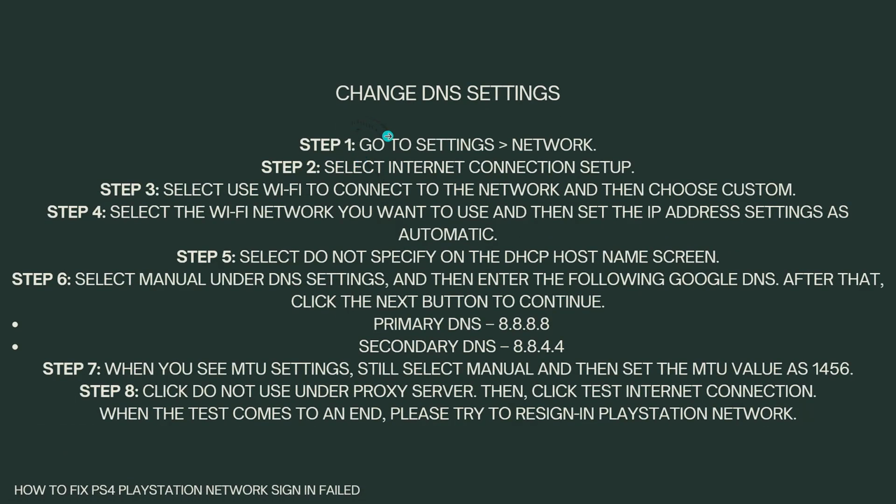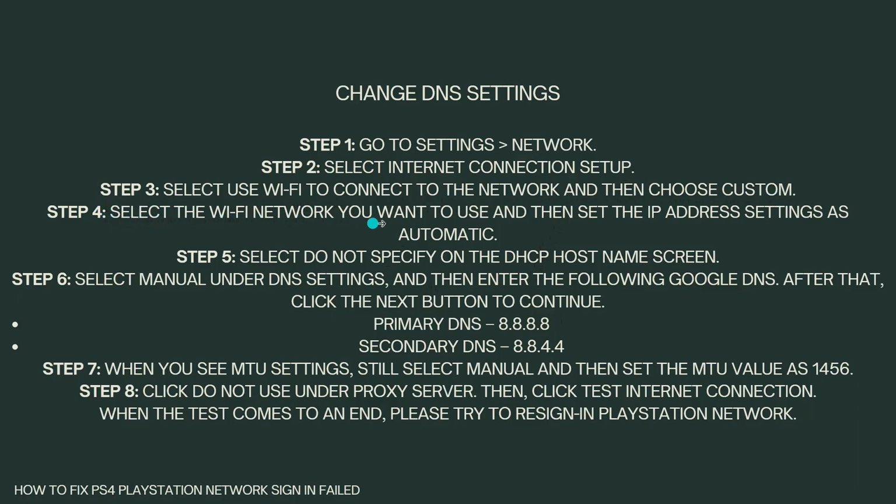Now change DNS settings. There are eight steps, so you can just go ahead and pause this video in order to follow these steps. So first is to go to settings, then select network, then select internet connection setup, select use Wi-Fi to connect to the network, and choose custom.